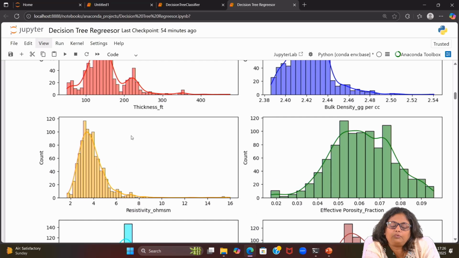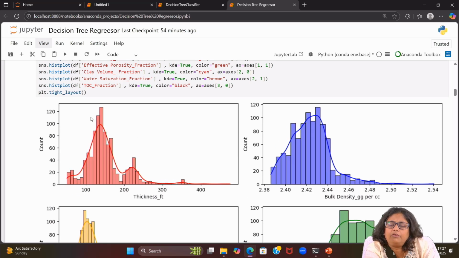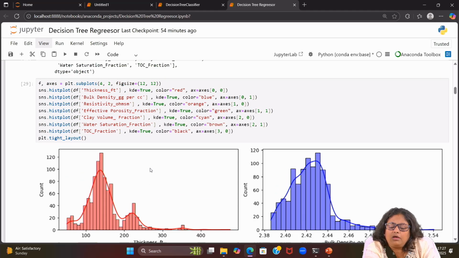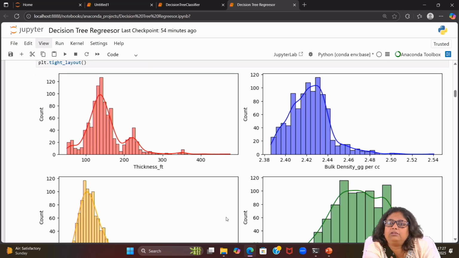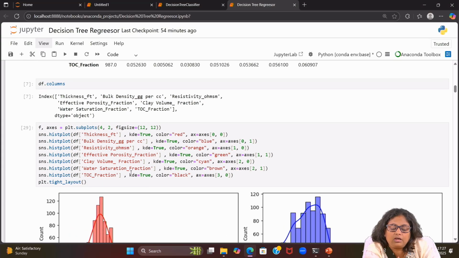Now when we talk about feature scaling, missing value handling and the other concepts, these plots will give us an idea about how the data is distributed, whether it is normally distributed, negatively skewed, or positively skewed. So we are just checking this here.